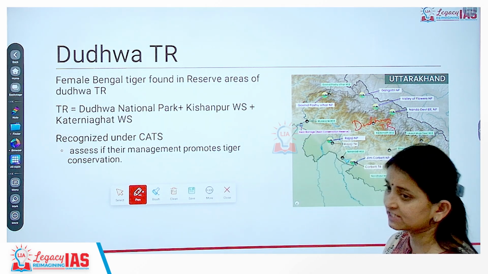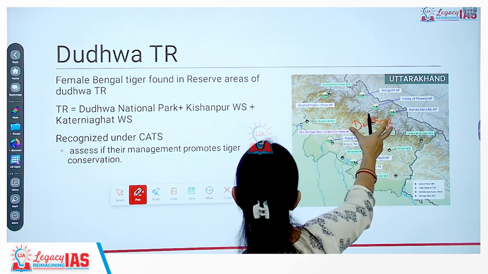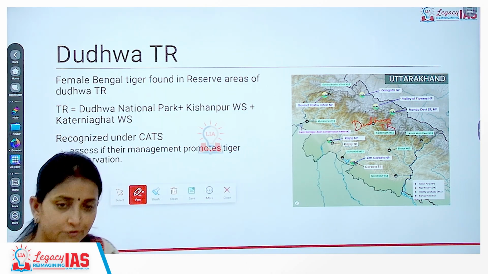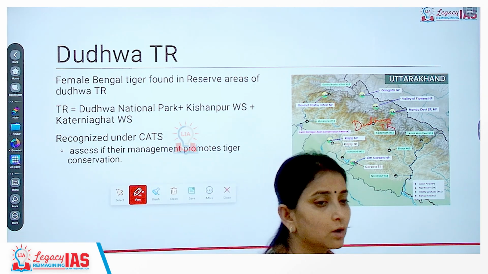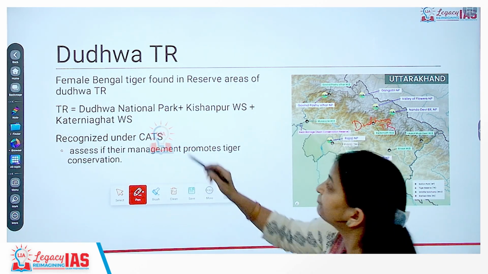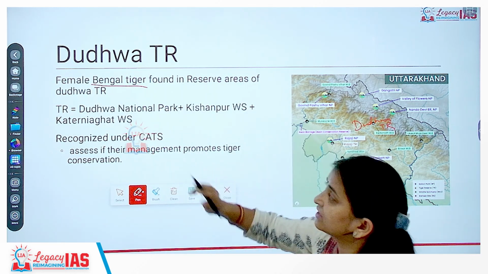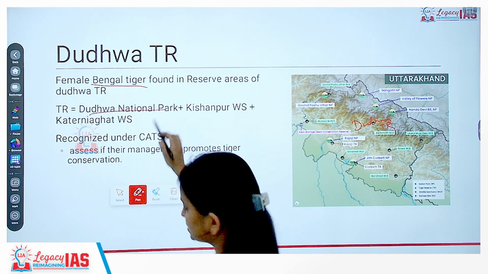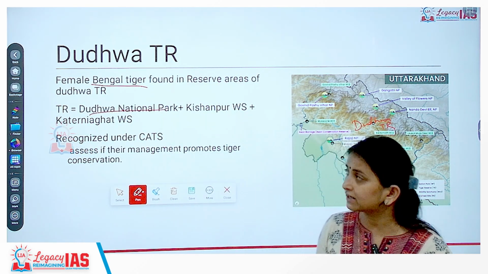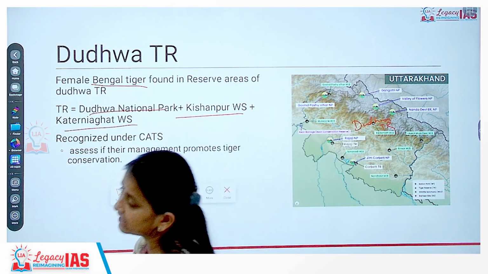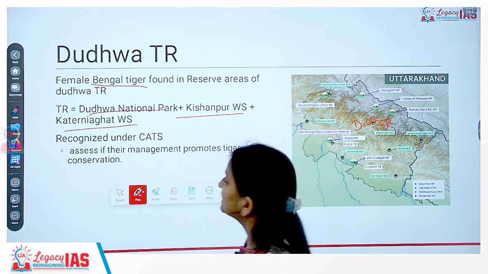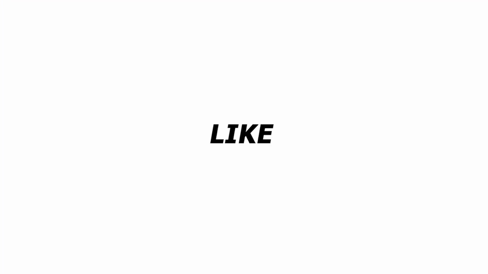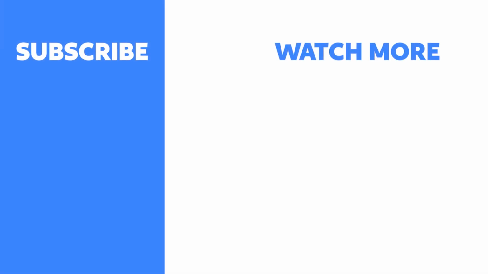Why is Dudhwa Tiger Reserve in the news? For the first time, we have observed that a female Bengal tiger has entered this region. A female Bengal tiger has been found in the reserved areas of Dudhwa Tiger Reserve, and that's why it is in the news. This tiger reserve consists of Dudhwa National Park, Kishanpur Wildlife Sanctuary and Katarnia Ghat Wildlife Sanctuary. It is also recognized under CATS. That means the efforts have resulted in an increase in the number of tigers.